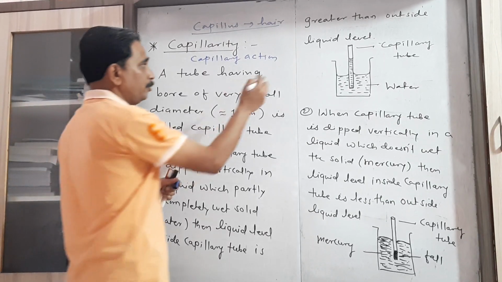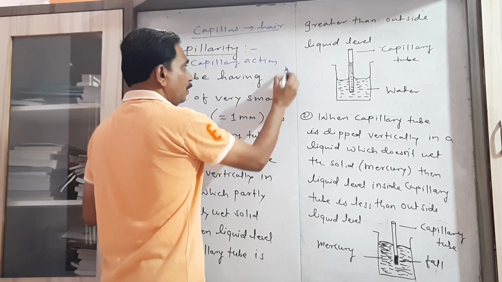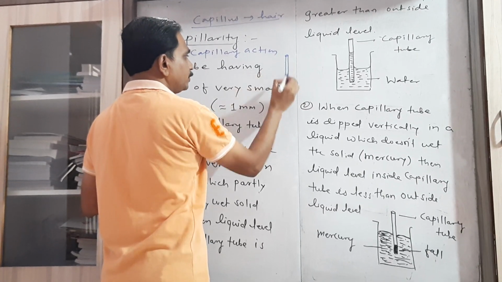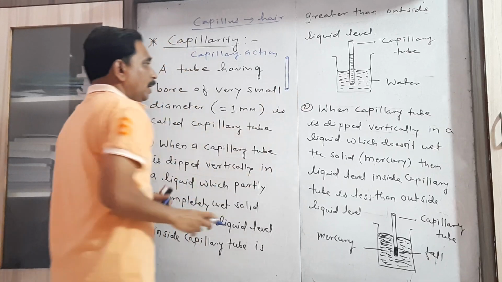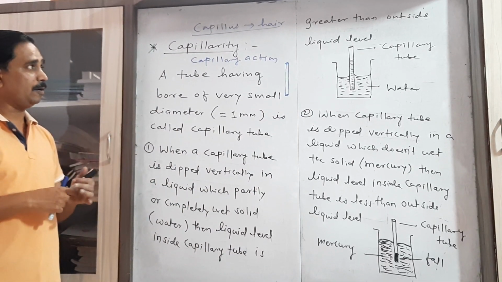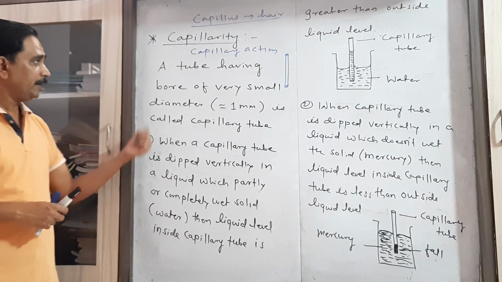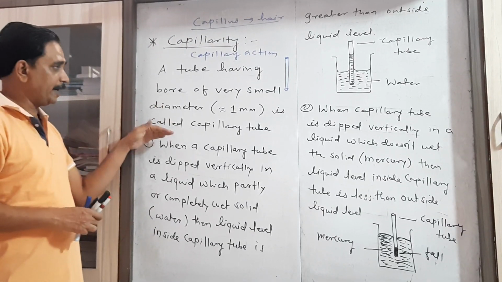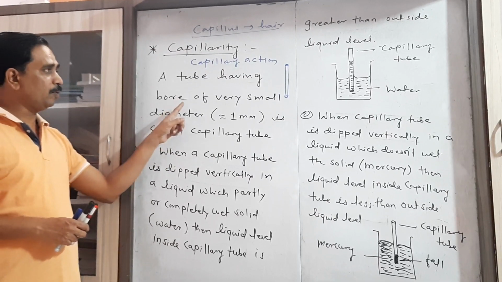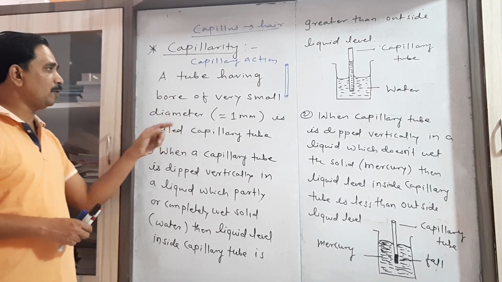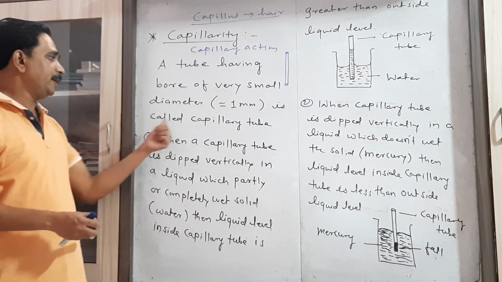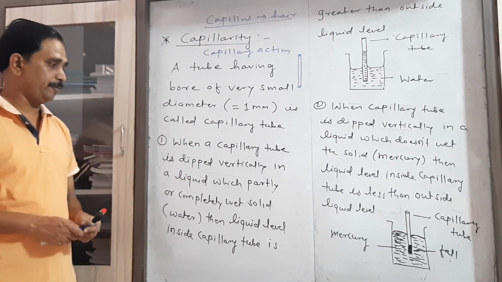A capillary tube, open at both ends, having these holes as fine as hair. That is the actual meaning of capillary tube. Here we practically define a capillary tube as a tube having a bore of very small diameter, nearly equal to 1 millimeter.